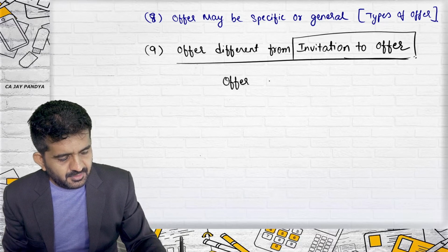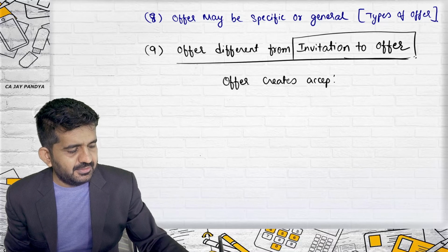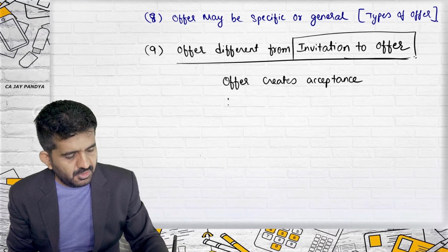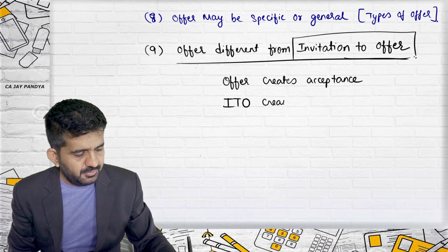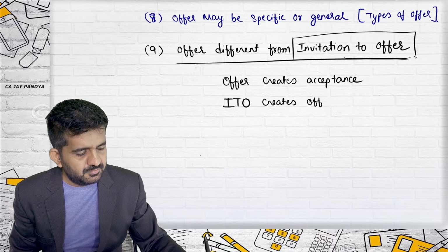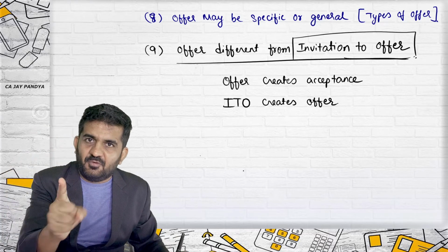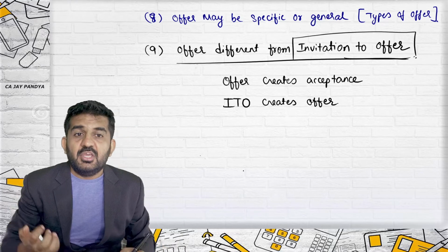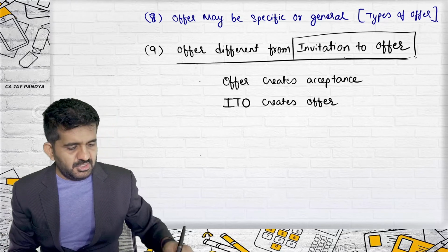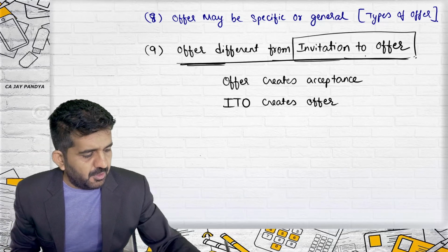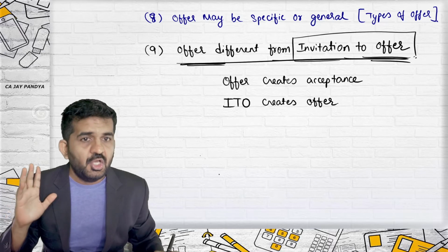Offer creates acceptance. Invitation to offer creates offer. So after invitation to offer, there will be offer and then there will be acceptance. If it was offer, then it can be directly acceptance. All right. So offer is different from invitation to offer. Don't confuse invitation to offer with offer.